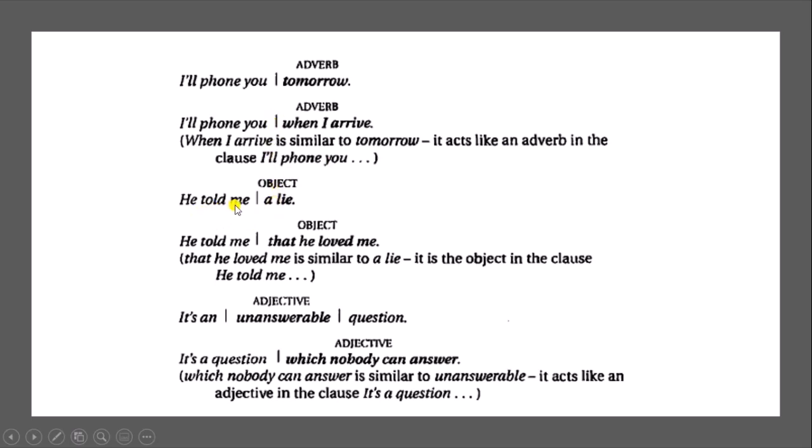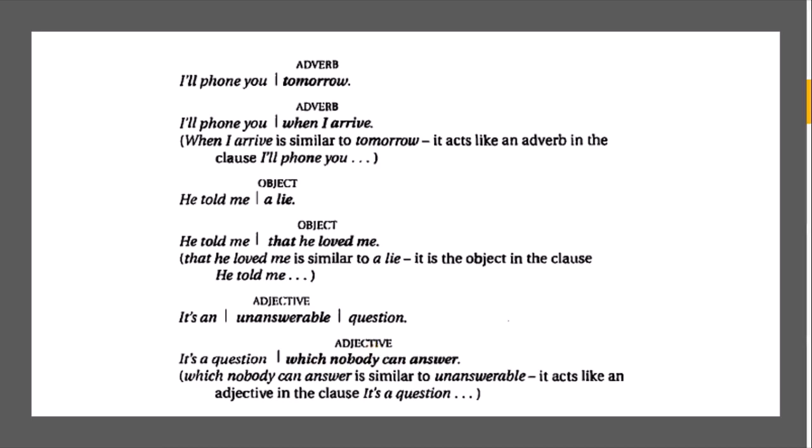There is another example. "He told me a lie." This is the object, but if we add a subordinating conjunction, it looks like it is part of this clause. And in the last, "It's an unanswerable question." If we say "it's a question which nobody can answer," then by the addition of the subordinating conjunction, it is giving the meaning of an adjective.